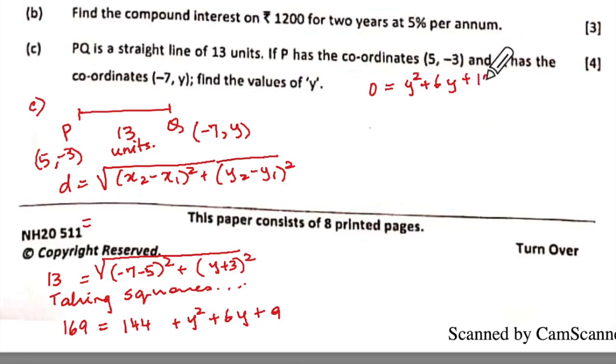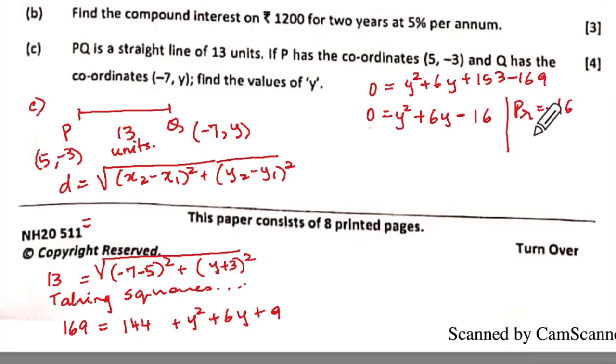153 is with plus sign and minus 169. So we will get a quadratic equation here, minus there will be 53 gone. So it will be 16, correct? Are you getting 16? Yes, ma'am. So my product is minus 16, so I'll get difference as plus 6. So one of the factors of 16 is bigger than 6 means 8. Yes. See, 8 to 16 plus here and minus here. Get the factors fast.